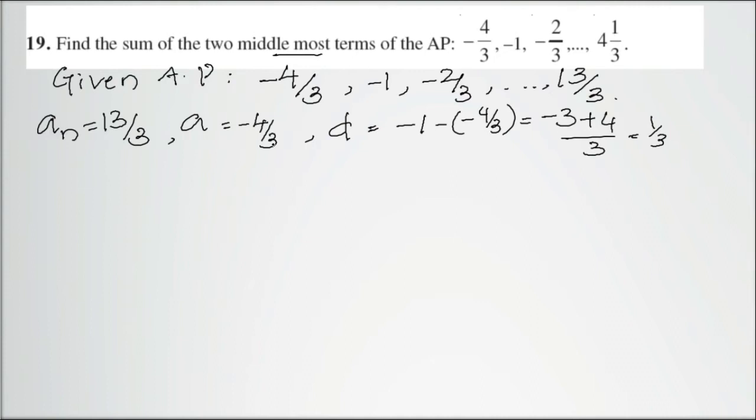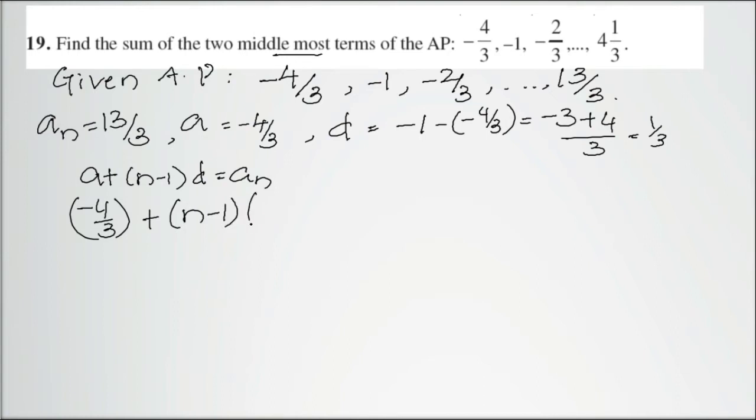Now with this information, let's find the value of n. a plus n minus 1 into d will be an. First term is negative 4 by 3 plus n minus 1 multiplied by 1 by 3 equal to 13 by 3.